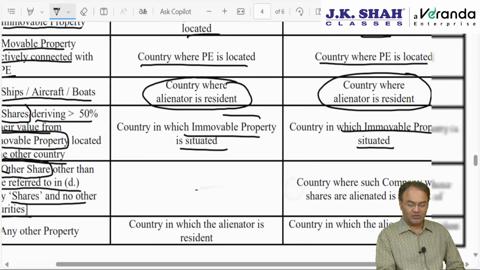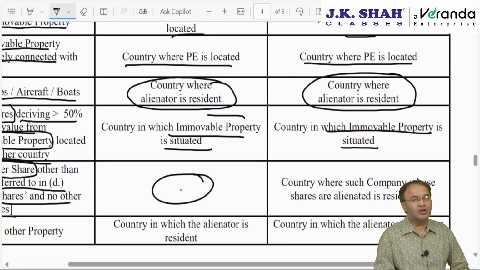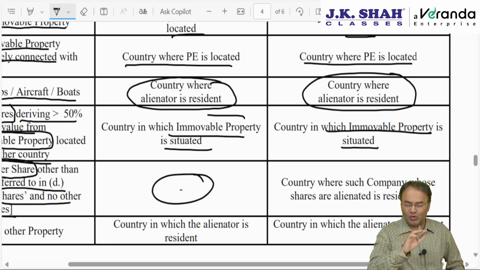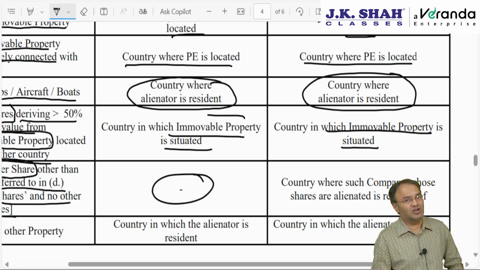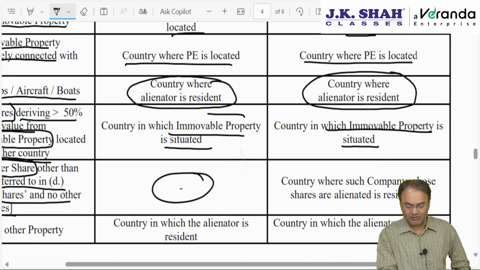Shares are transferred, what will happen? OECD is silent about such other shares, normal shares. Have patience. There is no clarification in the OECD, so the next point will apply. But in the UN model, this asset is separately covered. Where would it be taxed?